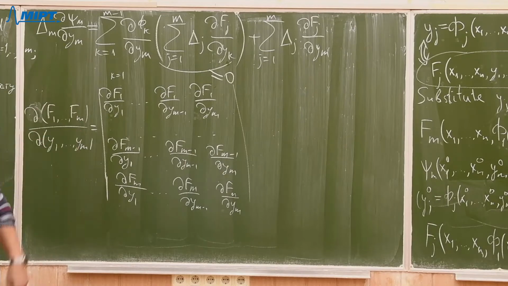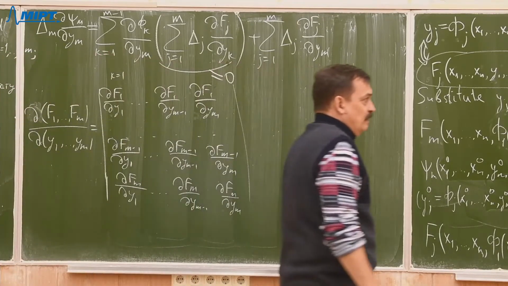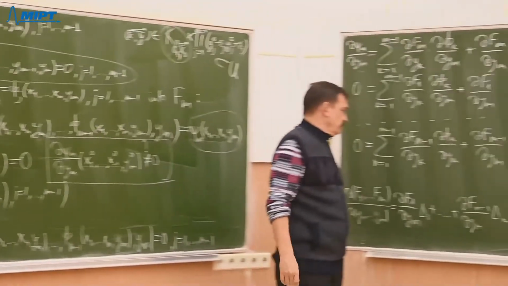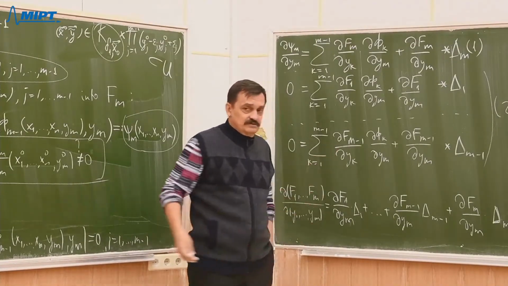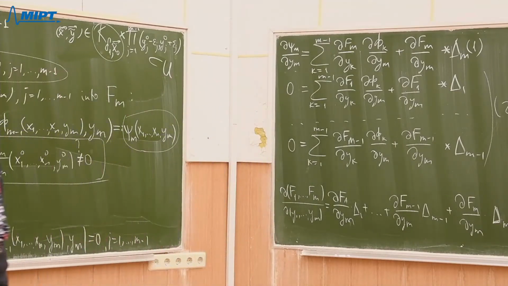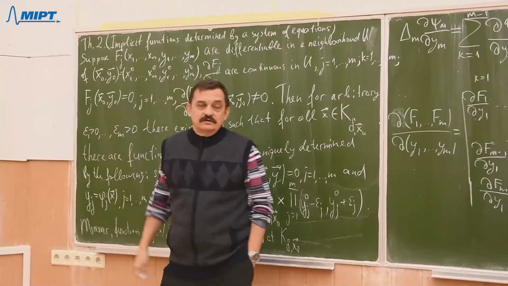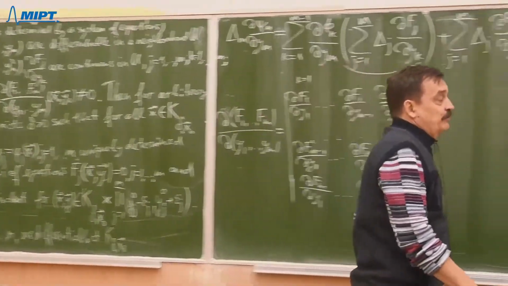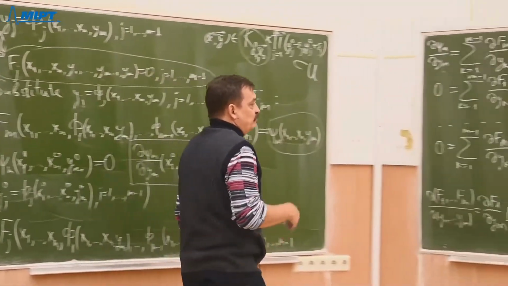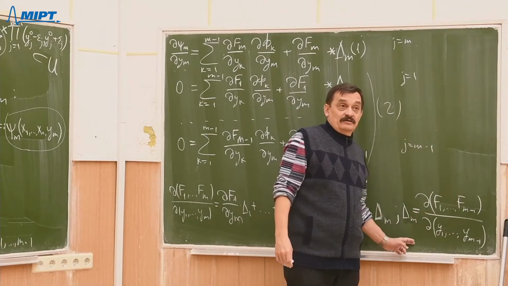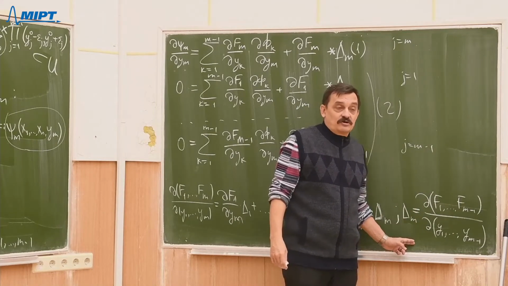In fact, this holds for an arbitrary point. But of course, I can proceed precisely at our point x0, y0, and there we know even more. That is our principal minor, which by supposition is not 0.